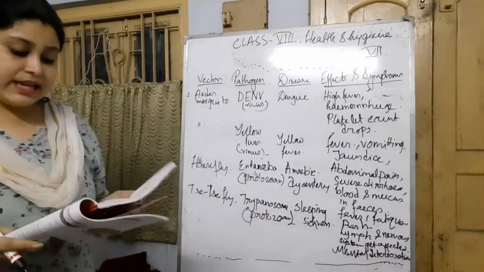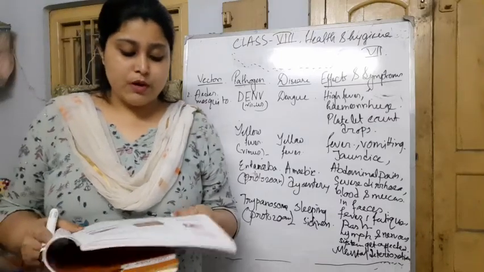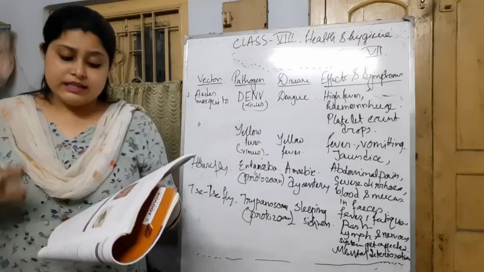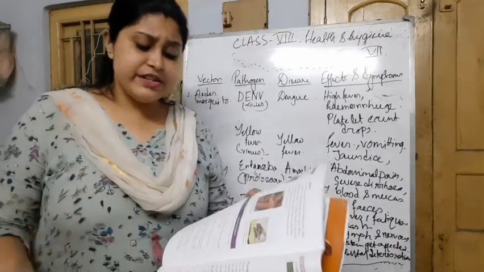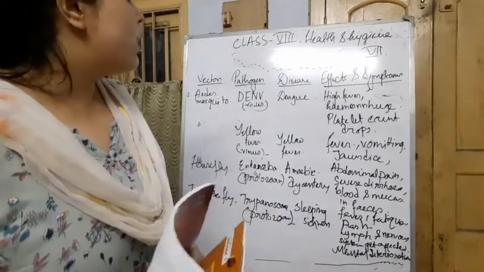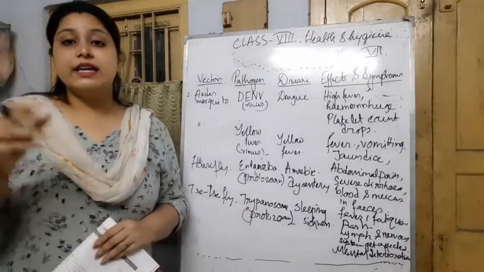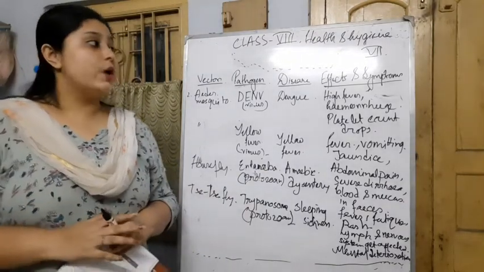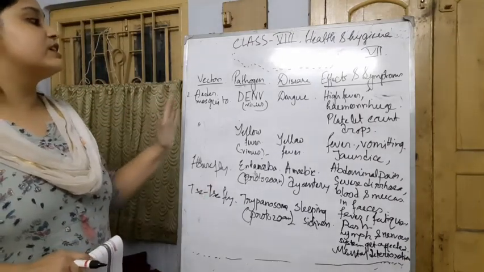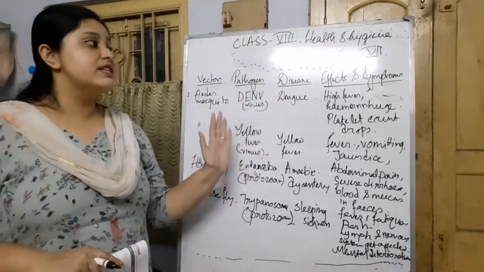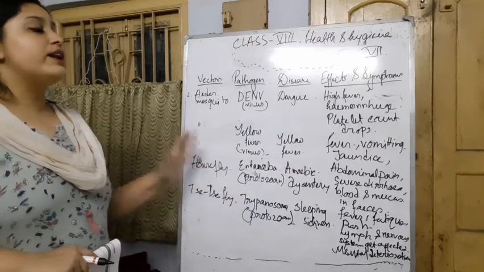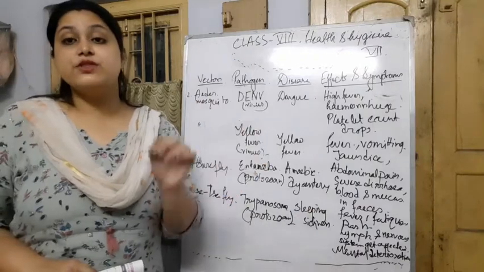Okay, so in the next class, I will talk about the rest of the vector-borne diseases, like filariasis, plague, rabies, etc. Okay, so today that much is enough. Also read these diseases along with their pathogen names and vectors, because it can come in your examination, like one chart where you get fill in the blanks and you have to complete those things.